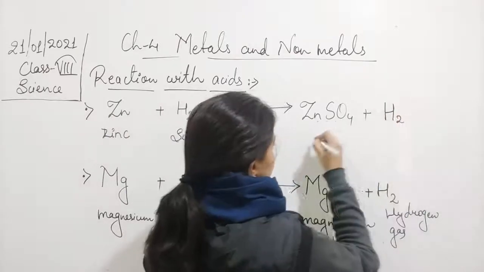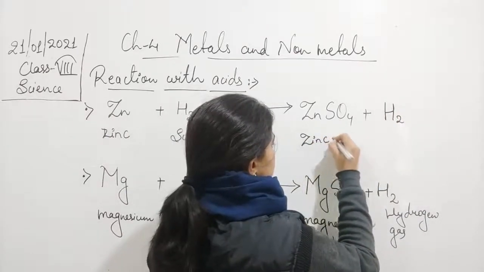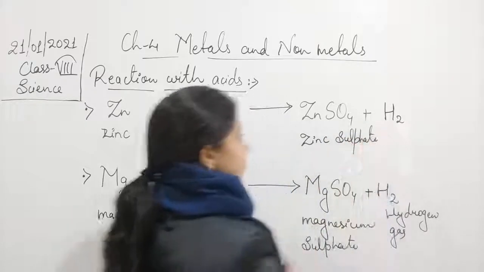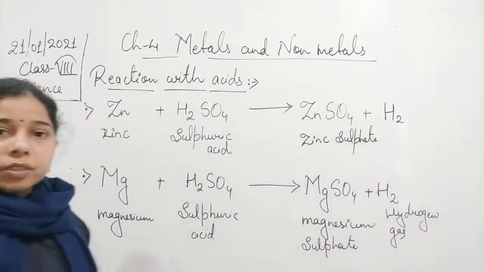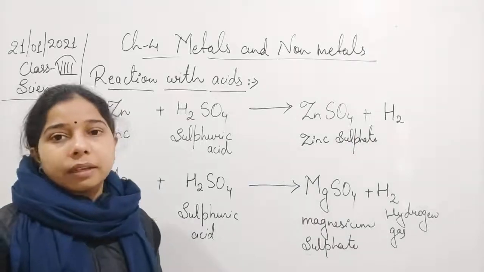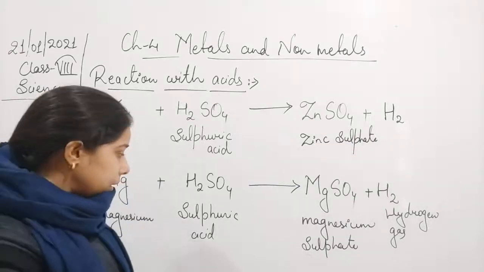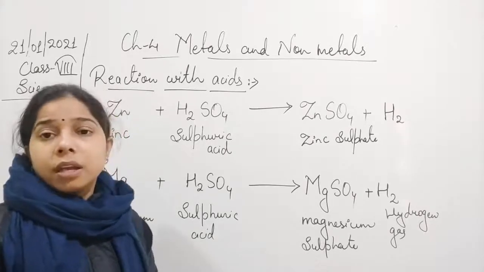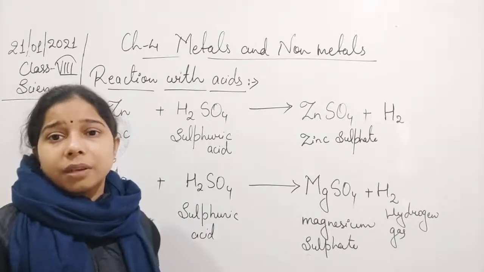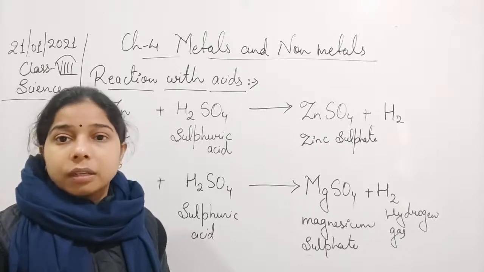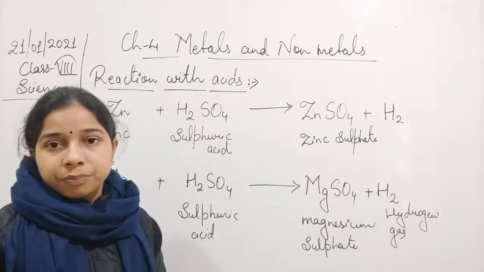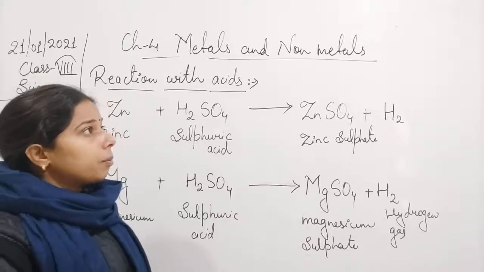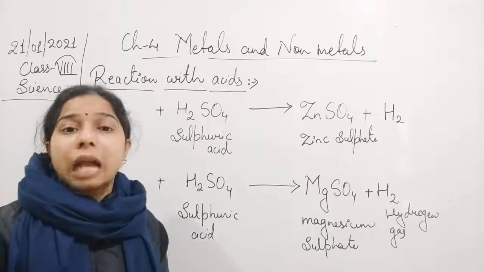So we write here zinc sulfate. Always while writing the reaction, please write the name of the given substance or compound. It will make the examiner very clear that you know the name of the given compound. So this is how the reaction occurs when a metal reacts with an acid.